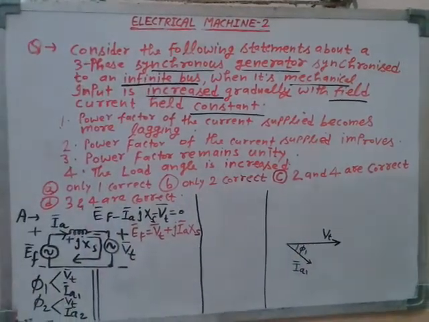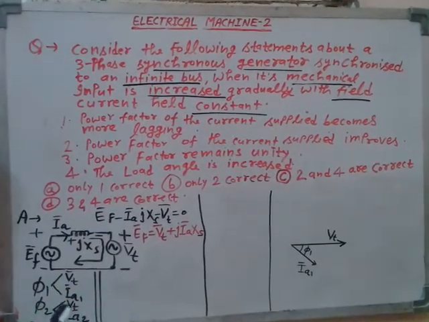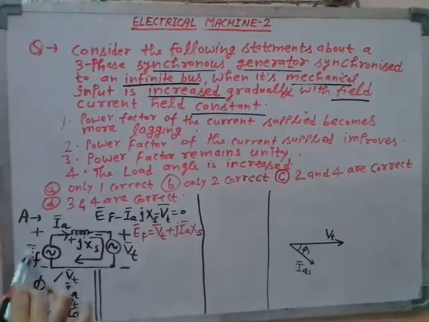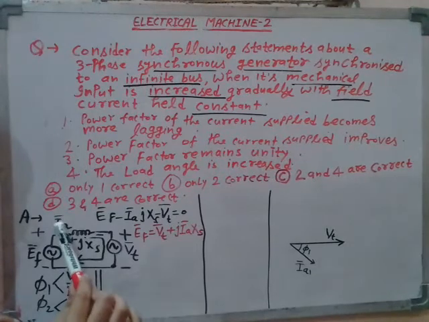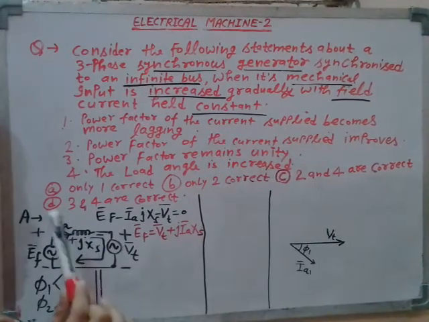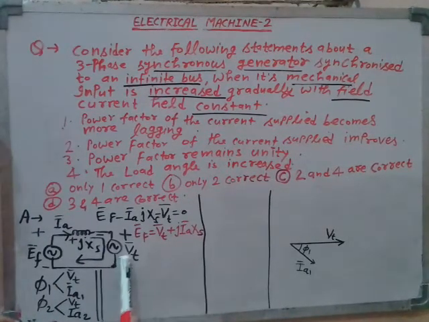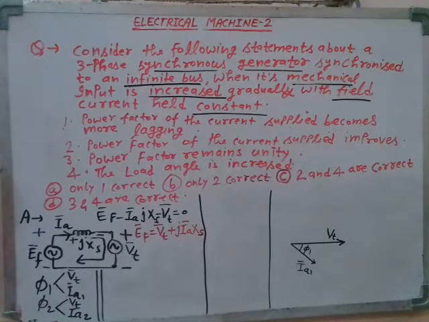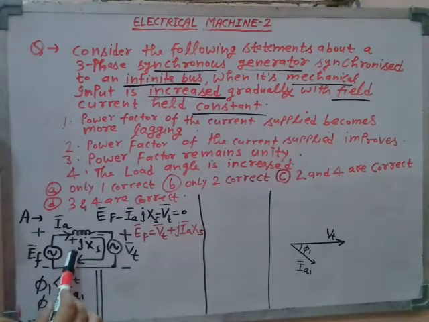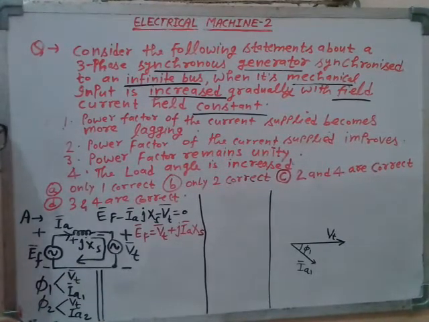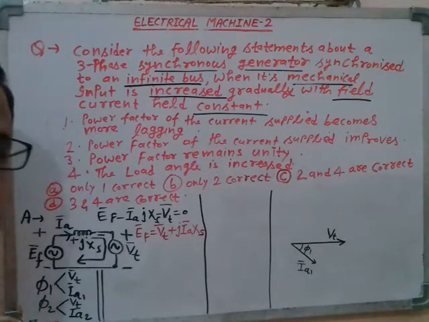Now see this is the circuit diagram of the synchronous generator, right? EF is excitation EMF, IA is the armature current, XS is the synchronous reactance of the winding, and Vt is the terminal voltage. The armature resistance has been ignored for simplicity, you know the armature resistance is very, very small, so you can ignore this.